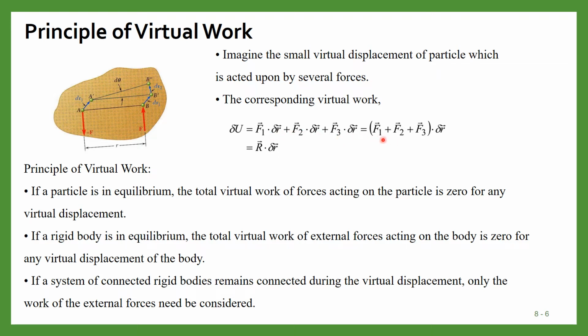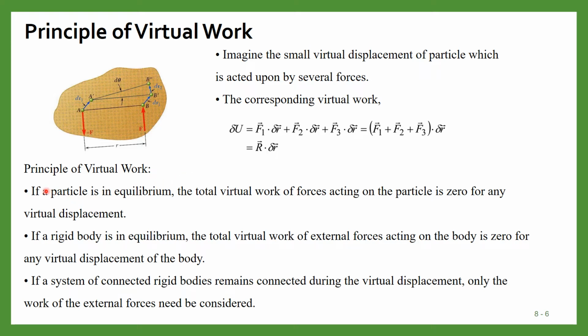Now we can write this expression like this. We can take delta r as common, then the work will be F1 plus F2 plus F3 dot delta r, and we can write the resultant of this. So the work will be R dot delta R.